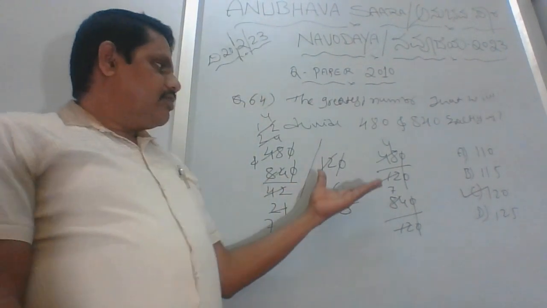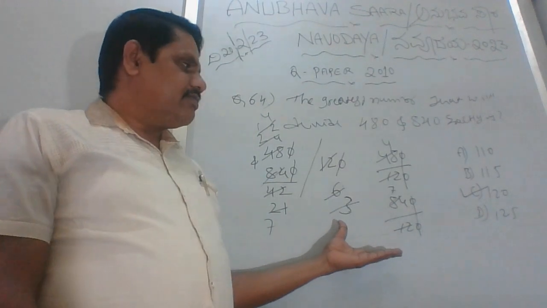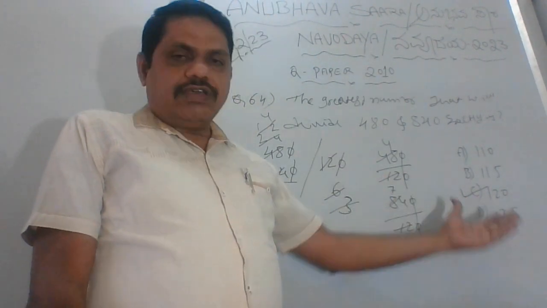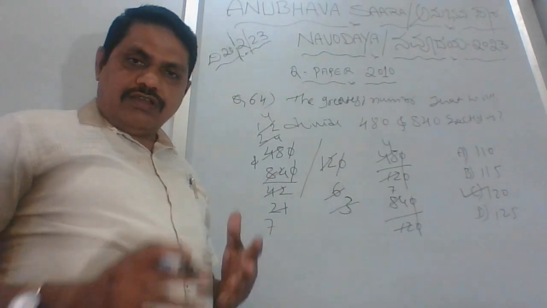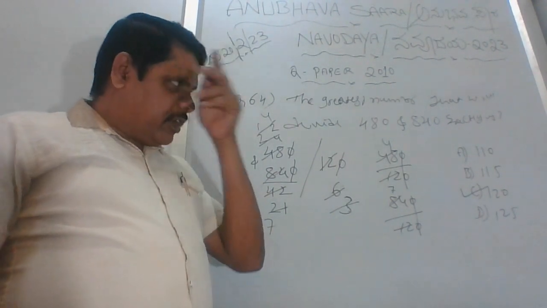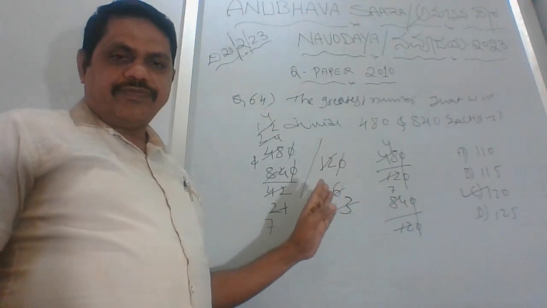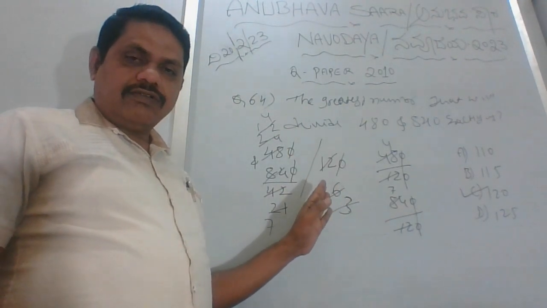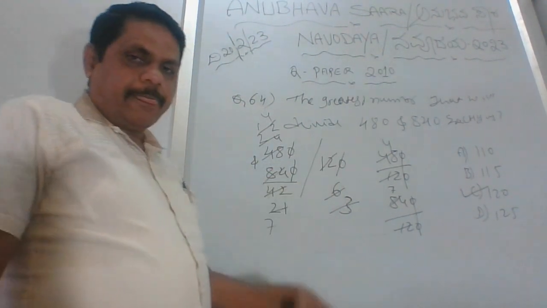Got it? So this is how you can analyze. Directly you can go with this. Still, if you want to clarify or do cross checking of the others, then I'll show you, so you can understand what the real problem is.